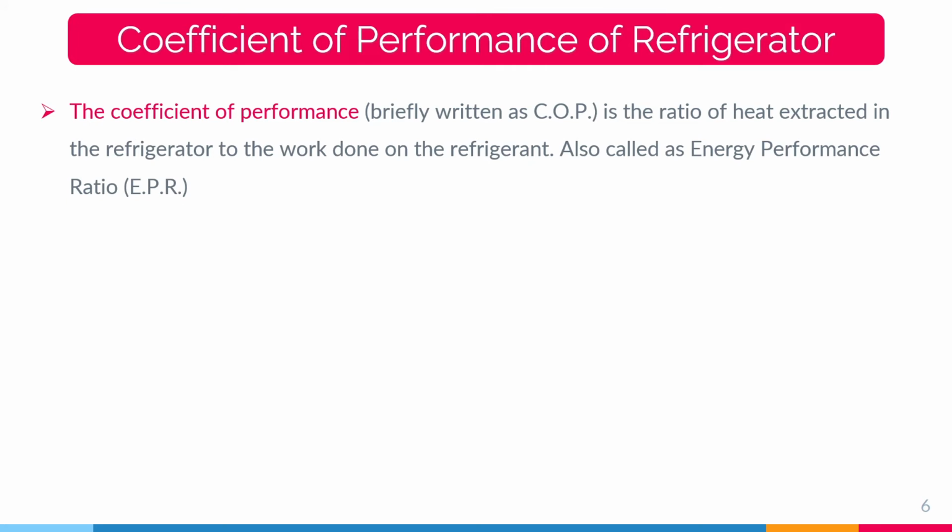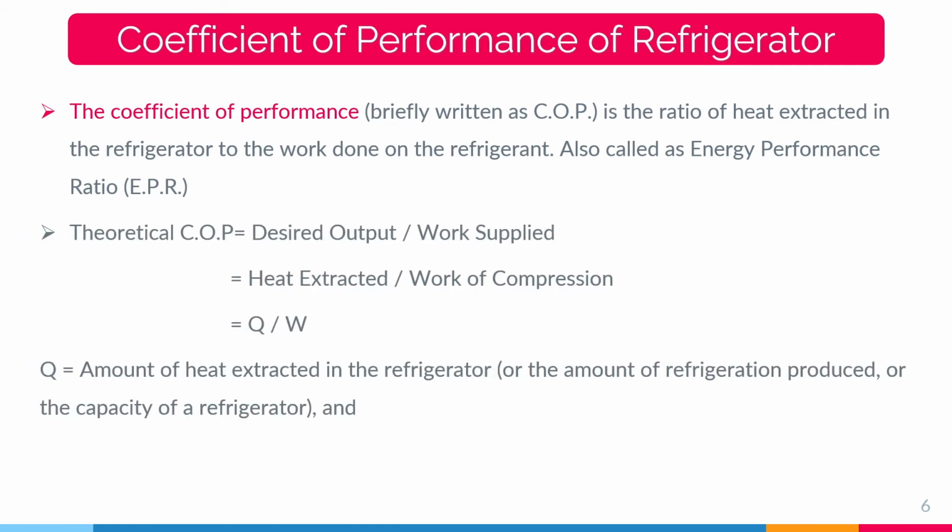is COP. It is the ratio of heat extracted in a refrigerator to the work done on the refrigerant, that is by the compressor, also called the energy performance ratio.